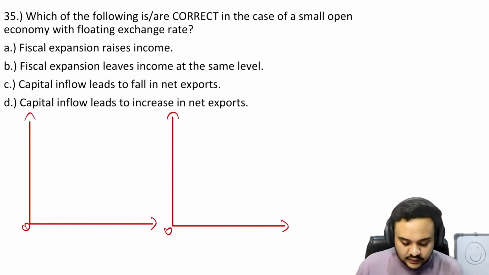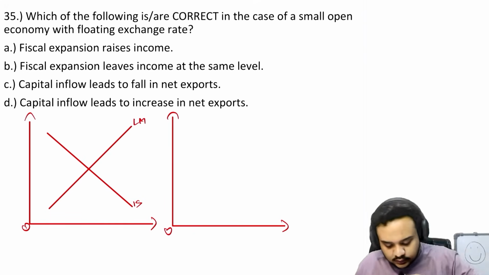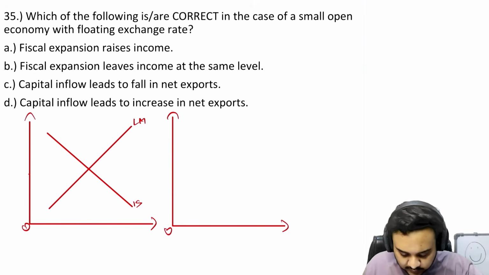Okay, so first we have a fiscal expansion. We have a small open economy and floating exchange rate as the two details given to us. So you have the IS and LM. Because of the small open economy, we are going to assume that there is perfect capital mobility.